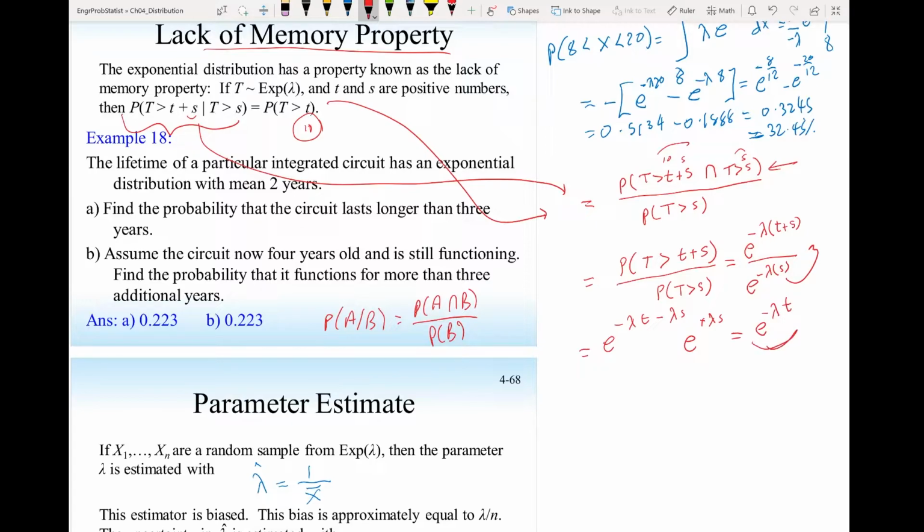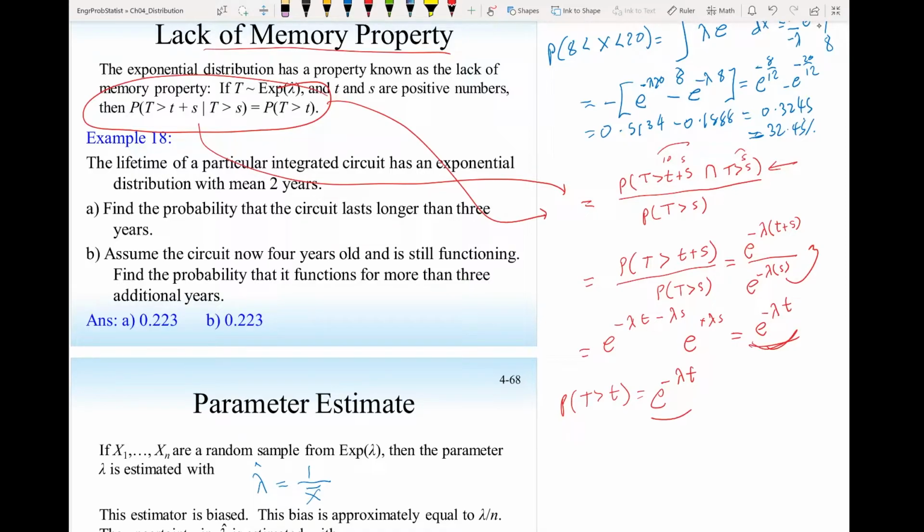And that is exactly the same as this one. If I tell you what's the probability t larger than t, that is just e to the minus lambda t. And that's what we mean by lack of memory. Just because you waited 5 minutes doesn't mean the probability of waiting another 10 minutes would be any different from a person who just came and is asking what's the probability I will be waiting 10 minutes. It will be the same probability.